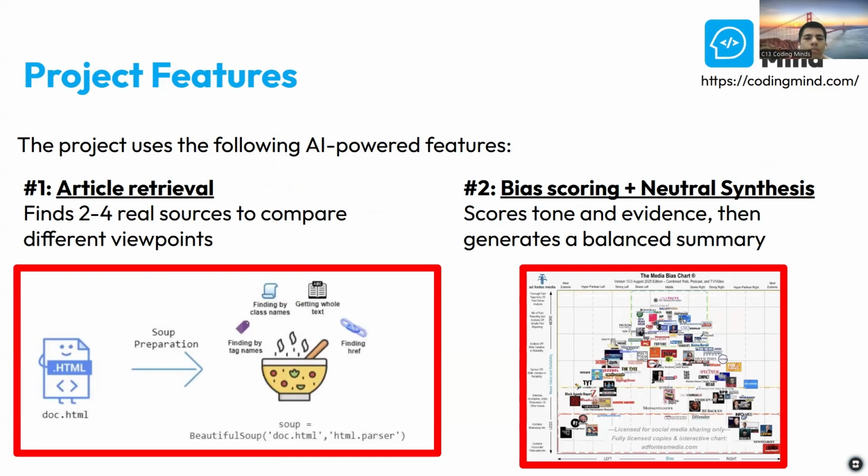Second, bias checker, bias scoring plus neutral synthesis. The AI looks at the article's tone and evidence, then generates a balanced summary. It also gives scores that help users notice when an article is more emotional, less supported by evidence, or missing different perspectives.